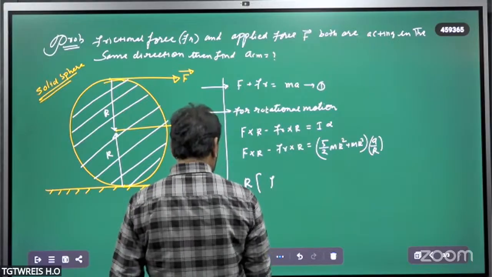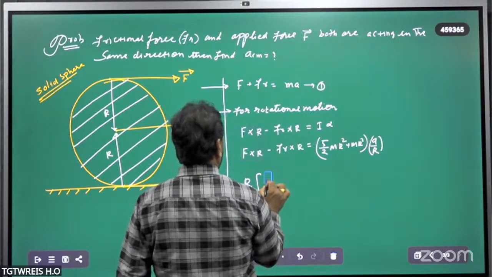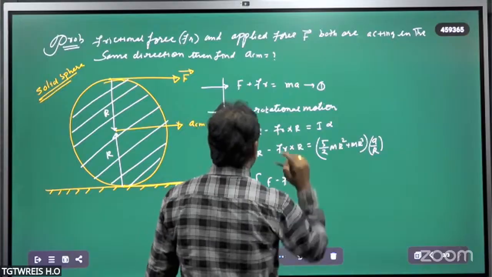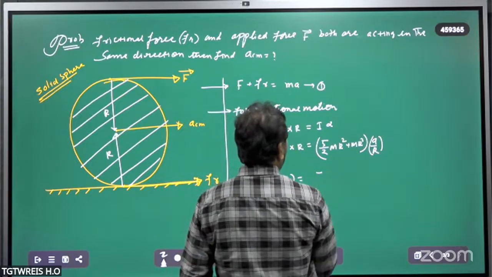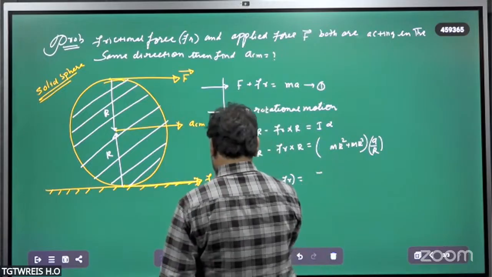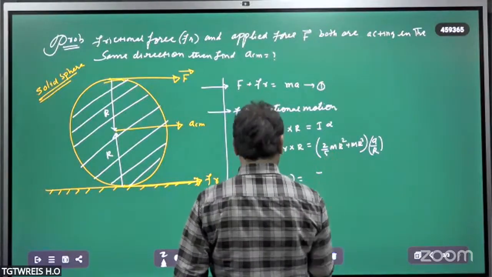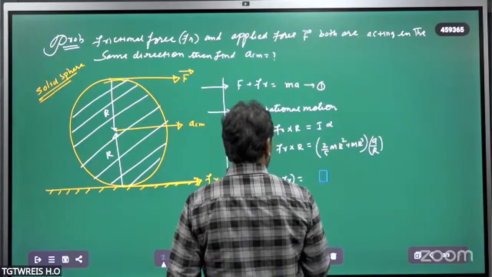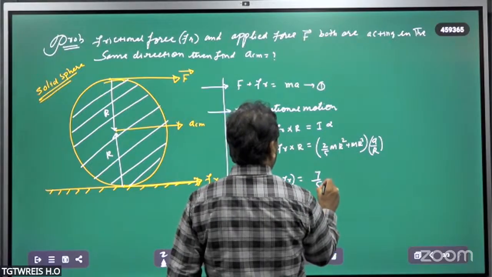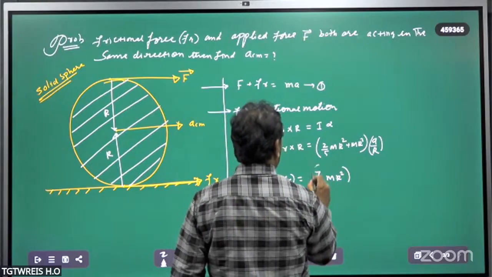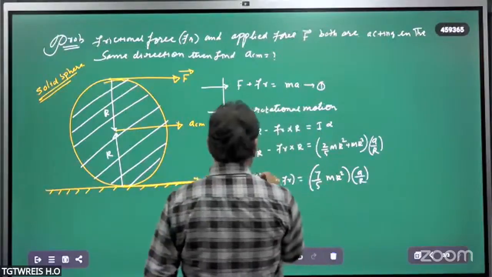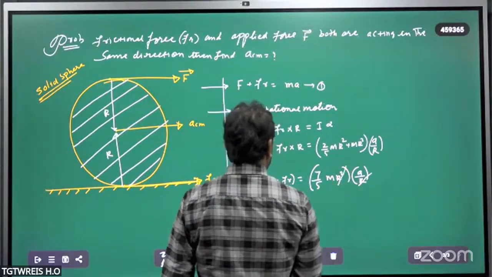F minus Fr is equal to what? What is the value of F minus Fr? 2 by 5 plus 1 is 7 by 5, so the moment of inertia becomes 7 by 5 mr square. 7 by 5 mr square into A upon R, R square gets cancelled.